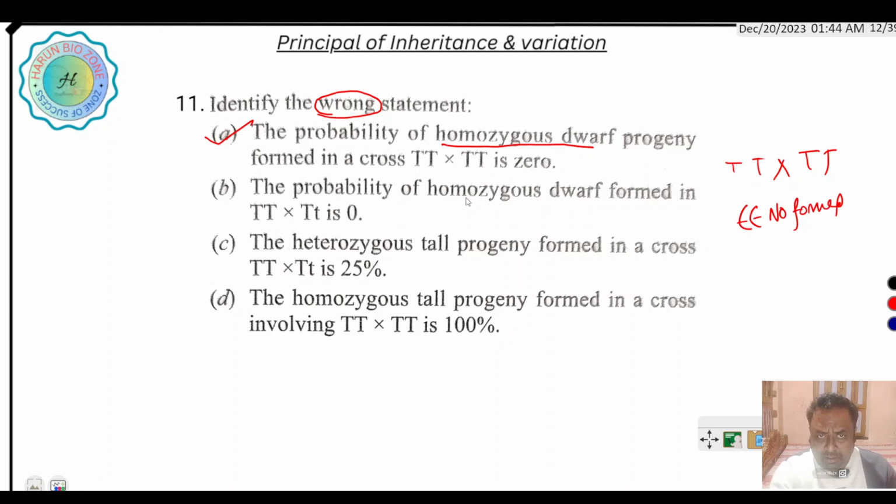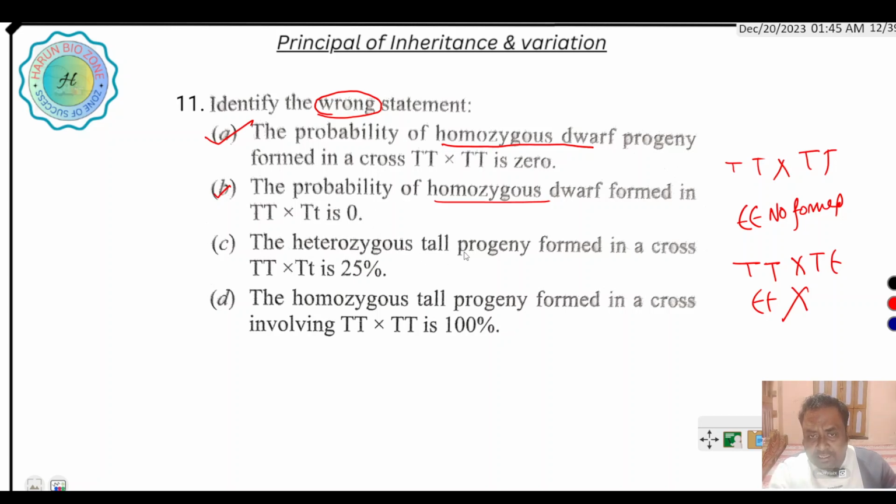The probability of homozygous dwarf formed in the test cross is 0. It is also a right point.